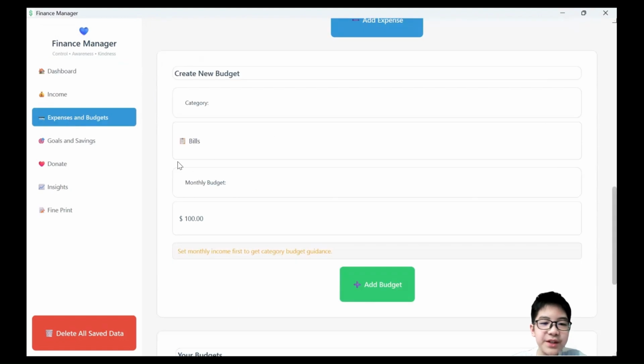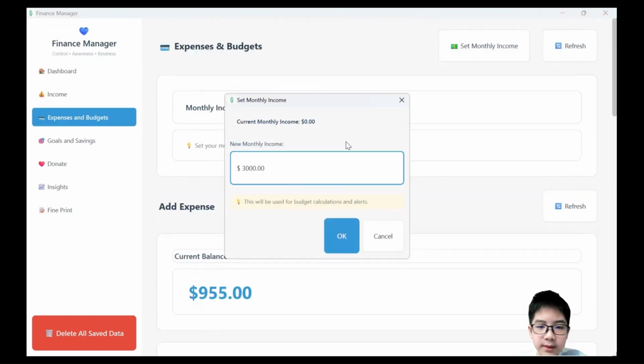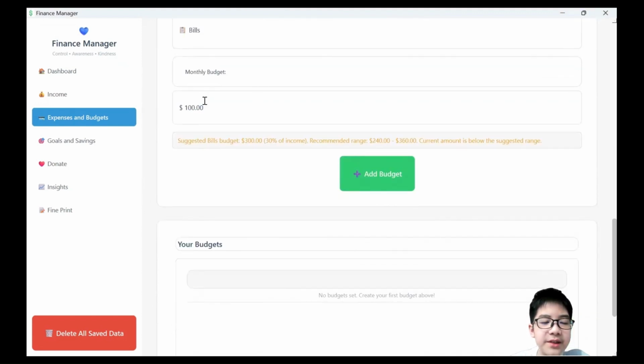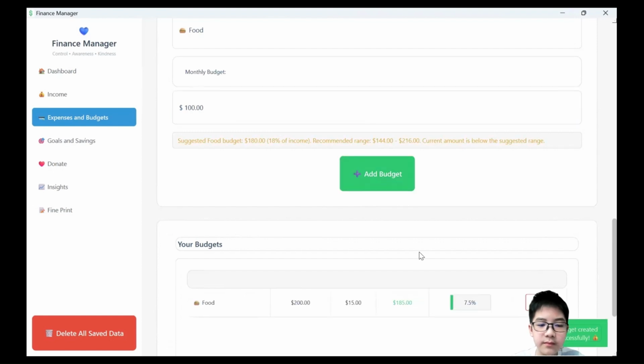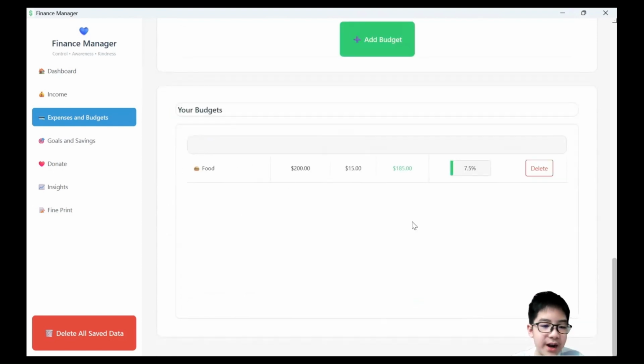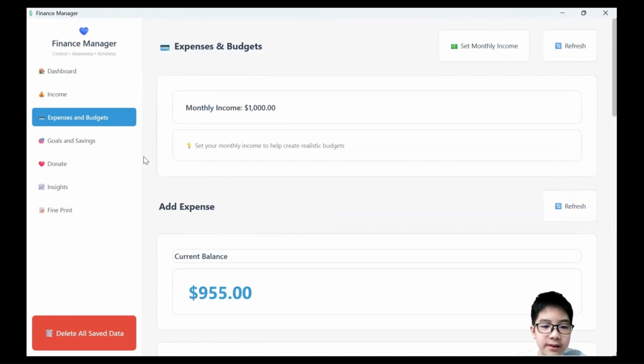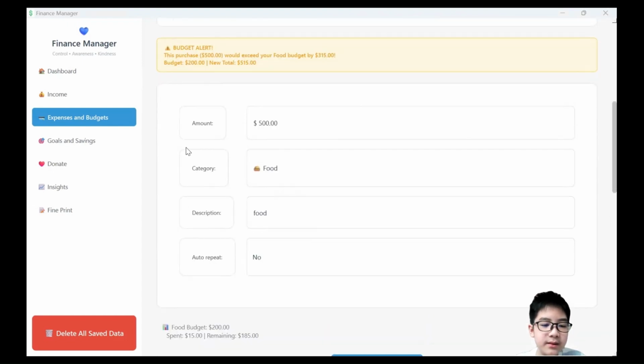You can also create budgets for different categories. For example, you might set a monthly food budget. The program will then keep track of how much you spent and warn you if you go over the limit.